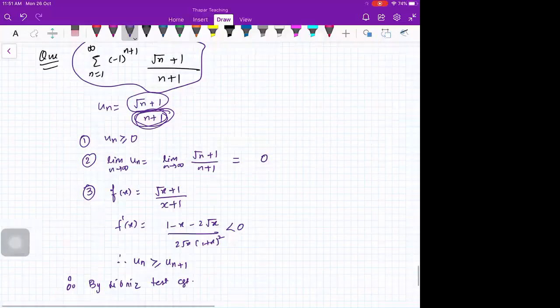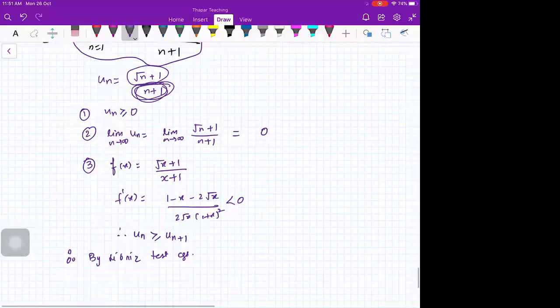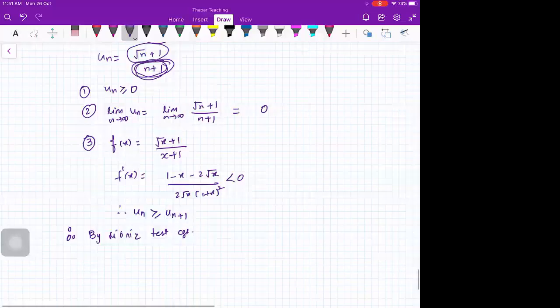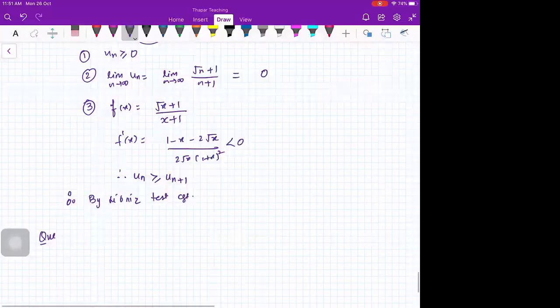Okay, go for this one. Sigma n from 1 to infinity minus 1 raised to power n plus 1, 3 root n plus 1 upon n plus 1, root n plus 1.